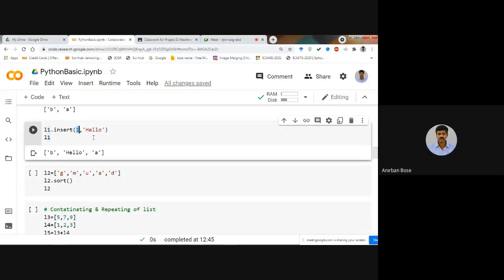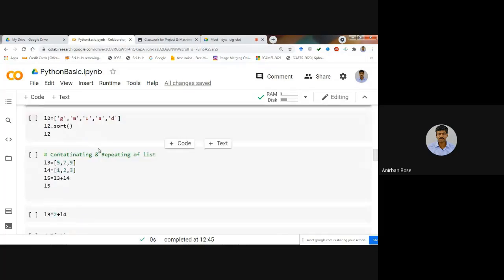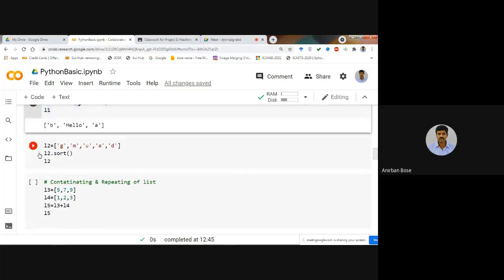Clear, sir. Okay. Now, there is a command directly with which you can sort. That means here you can see there is a list that has been defined, L2, where G, M, U are the different elements. And if you want to sort, you just use this command, L2.sort, and it will automatically sort these strings alphabetically.